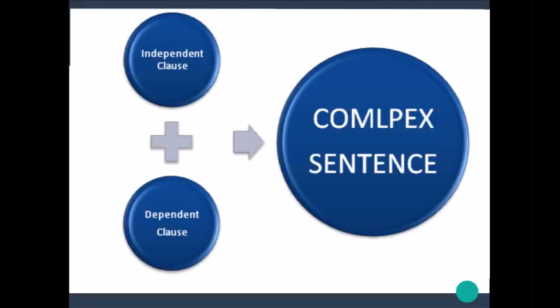A complex sentence is a sentence that combines one independent clause with at least one dependent clause. A clause is a group of words that has both a subject and a verb. An independent clause forms a complete thought. A dependent clause, also called a subordinate clause, does not form a complete thought.